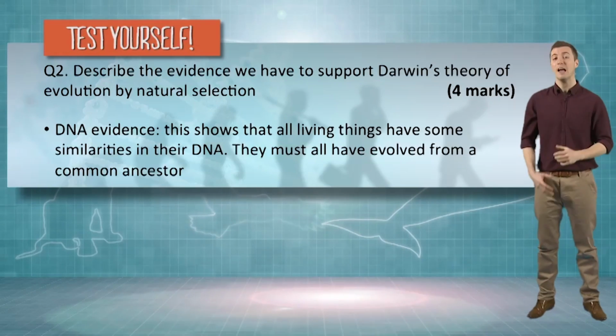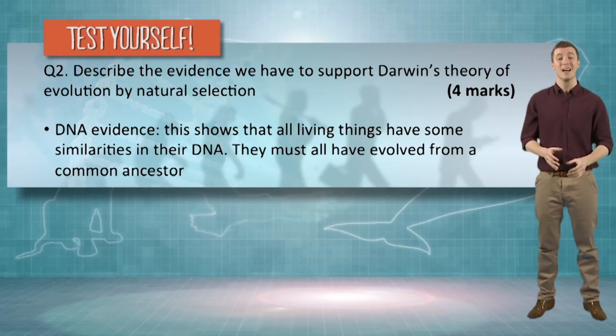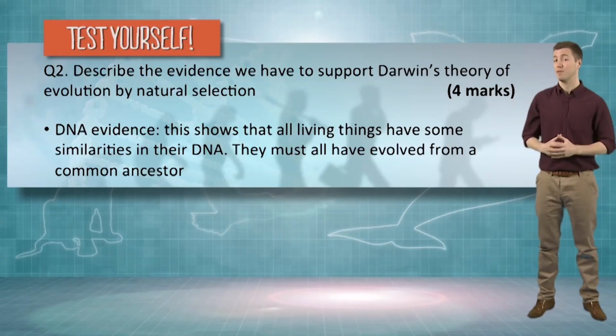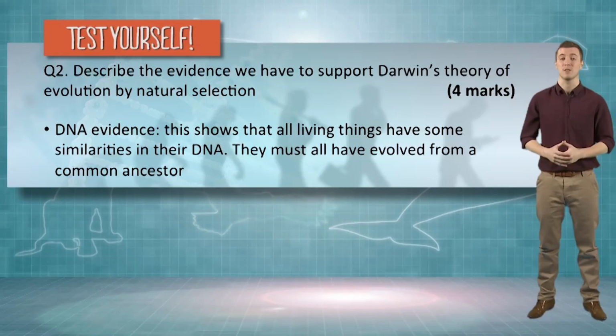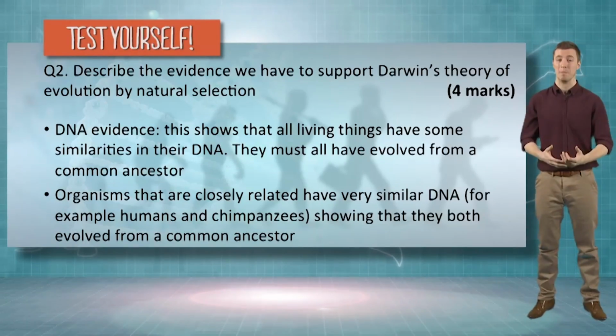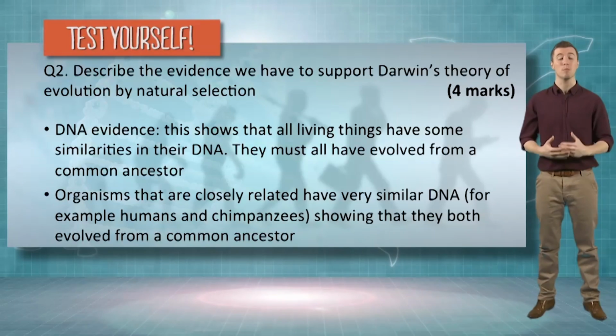DNA evidence. This shows us that all living things have some similarities in their DNA. They all must then have evolved from a common ancestor. Organisms that are very closely related have very similar DNA, for example humans and chimpanzees. This shows that they must have evolved from a common ancestor.